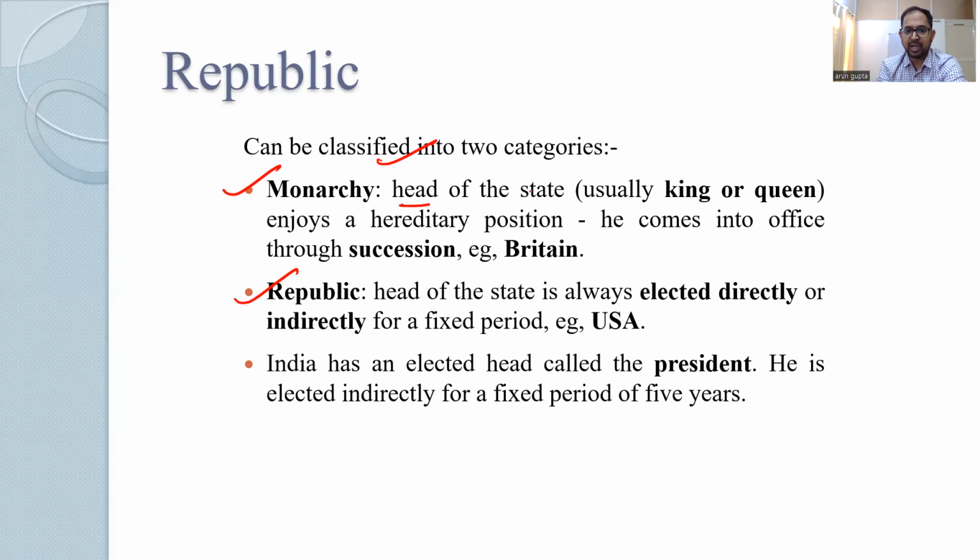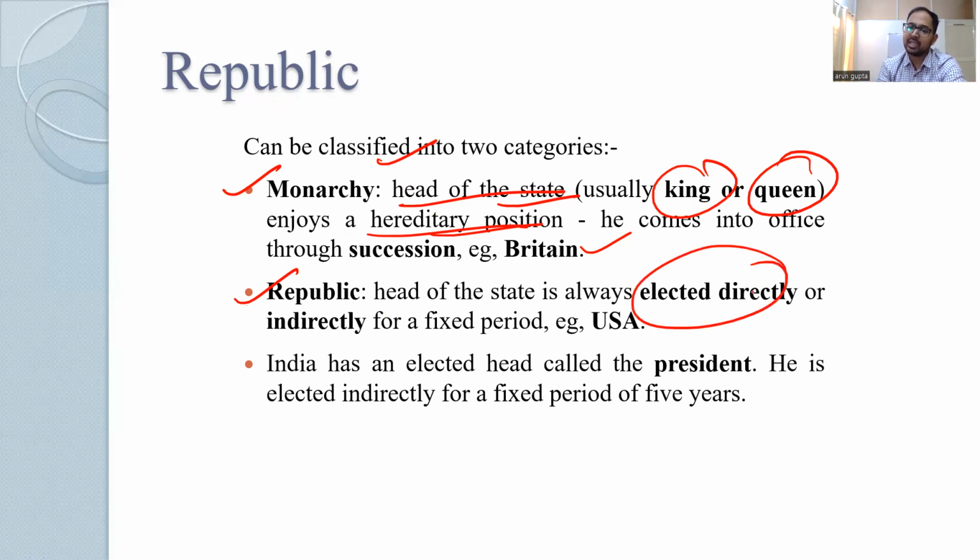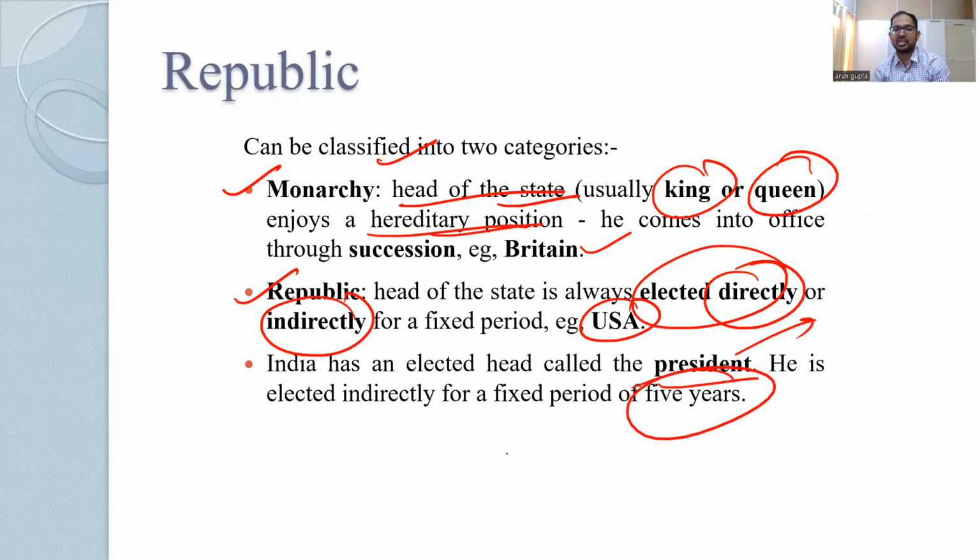Monarchy is when the head of the state is in hereditary position. For example, Britain. In Britain, king or queen are hereditary. They are not elected. Republic means the head of the state is always elected, either directly or indirectly. For example, USA, or in India, the head of the state is president, and he is also indirectly elected for 5 years. Although election is indirect, but still elected, not hereditary. That is why India is a republic. So these were the 4 ideals.